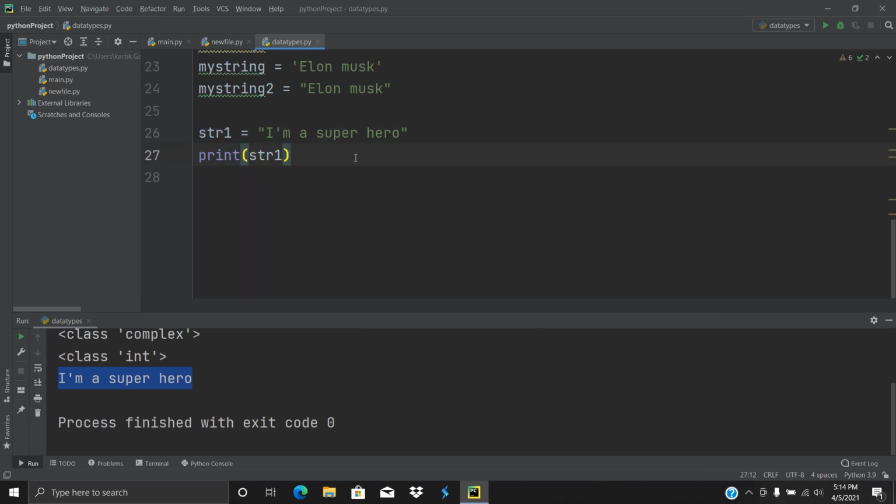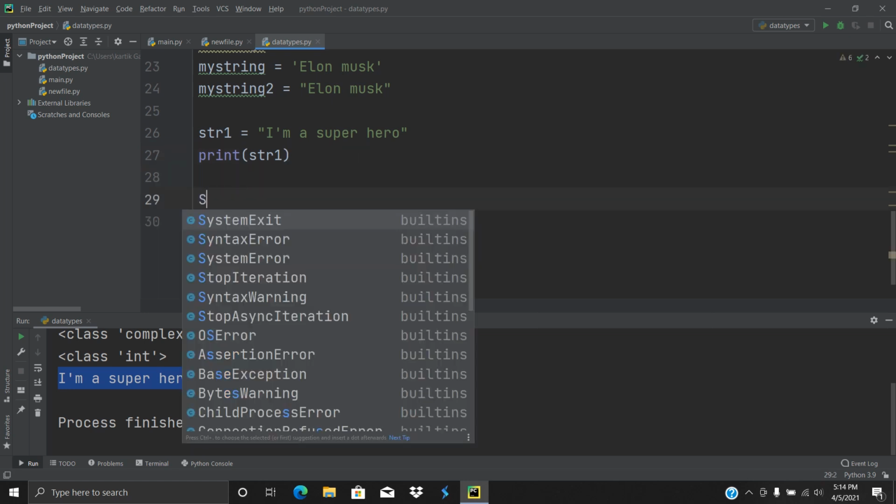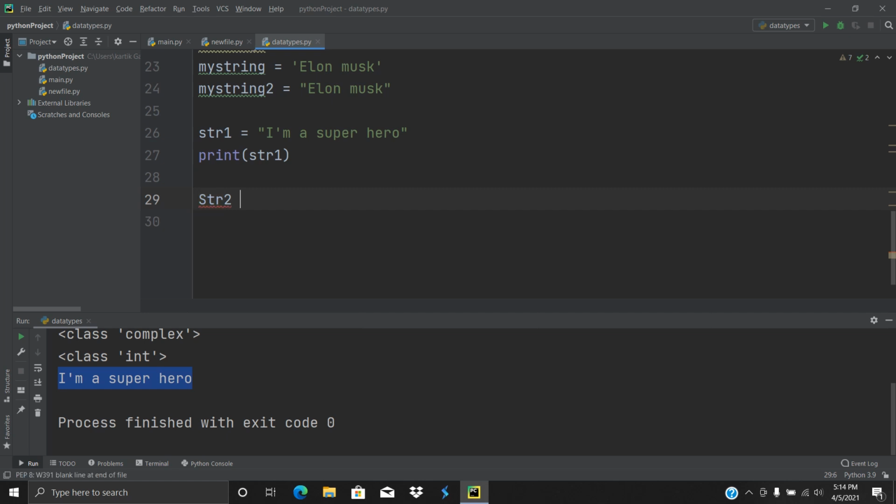Once Python realizes that you are dealing with a string, you can put whatever you want inside it as a value. So if I want to put in another string, let's suppose str2 is my other variable, and this time I will put in Karthik donated $25. You can give anything you want inside a string.